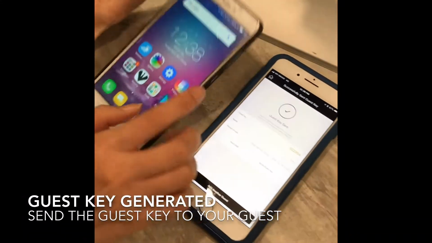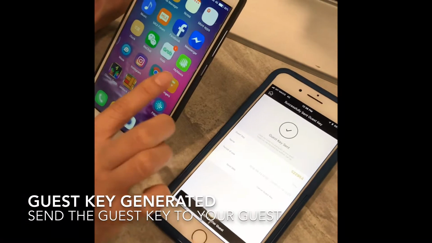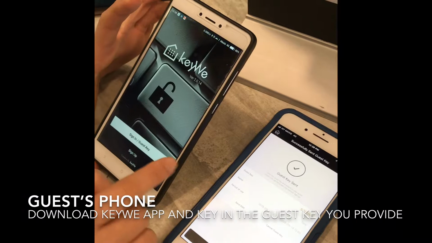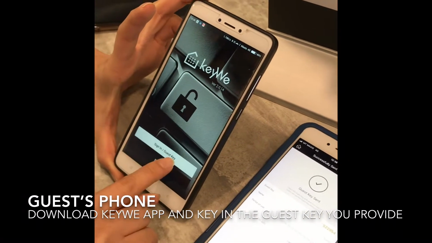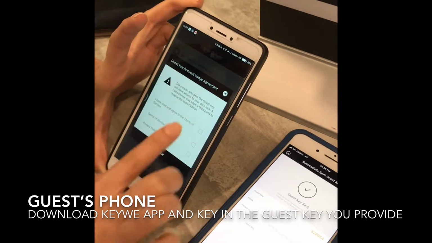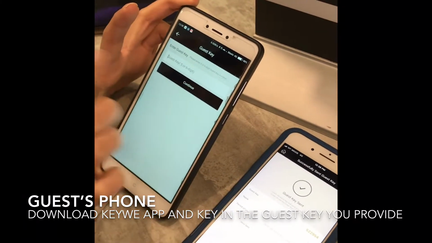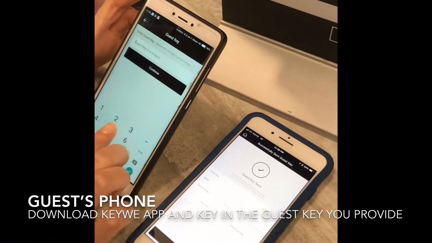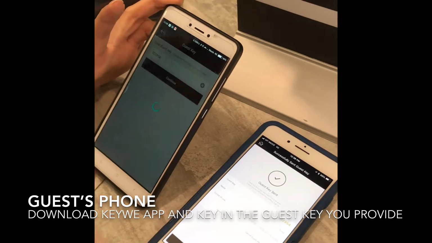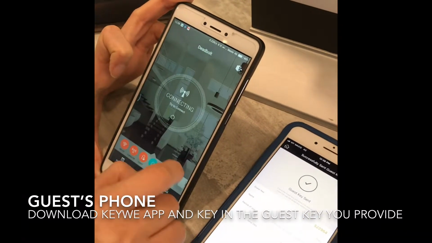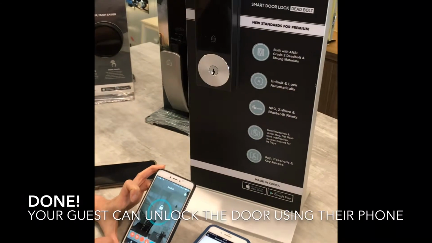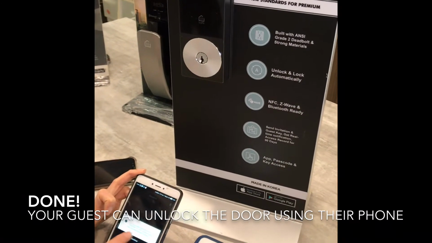So at your tenant's side, just ask him to download the KeyWe app through the App Store, right? He will see this page, sign in through guest key, enter the 6-digit number, agree, and enter the 6-digit number, which is 522954. Okay, and he's going to connect to the door lock and can use it already, meaning this period of use.